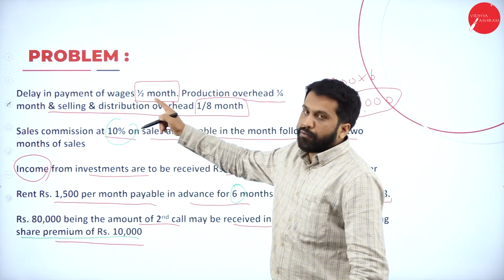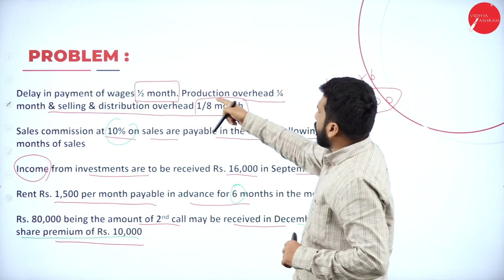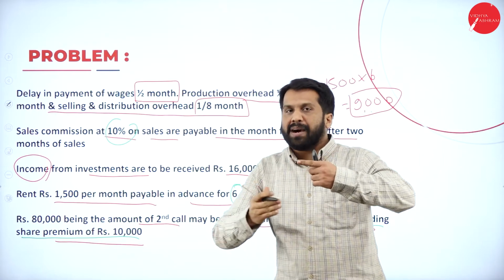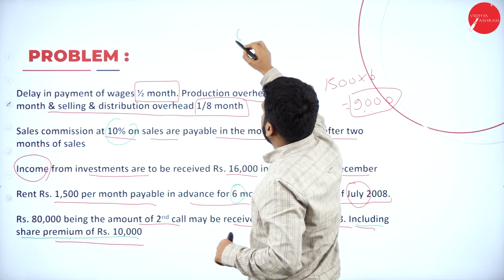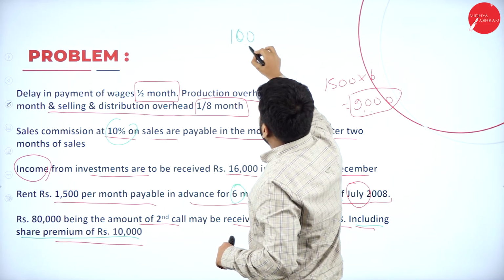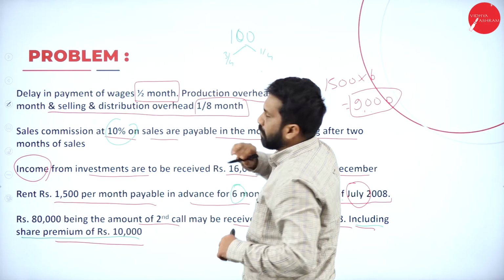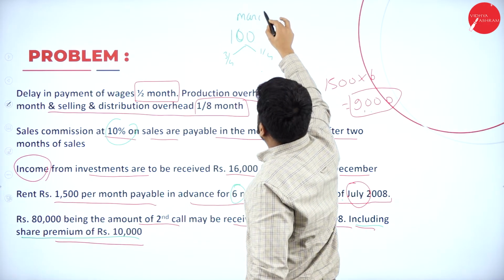Wages we have done: half now, half later. In this, production overhead, a quarter later, balance 3/4. Now I'll show you. If it is 100 rupees, 1/4 later, 3/4 now. Just assume that it is in the month of March.